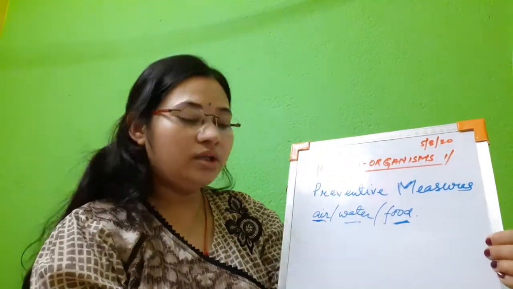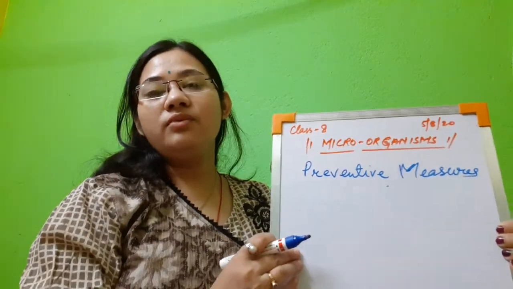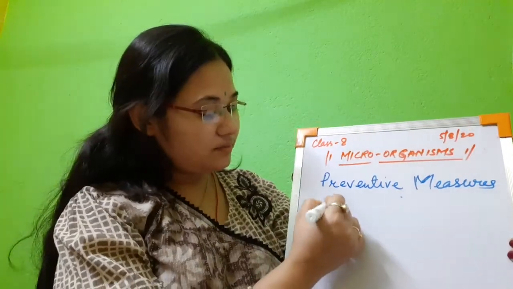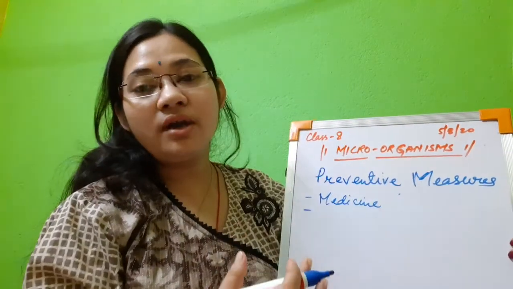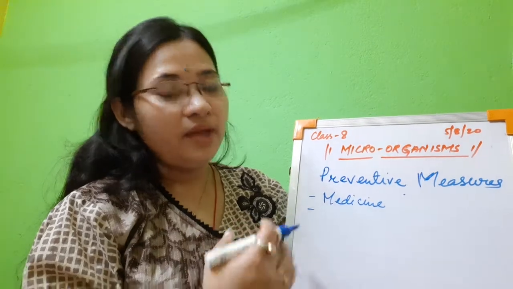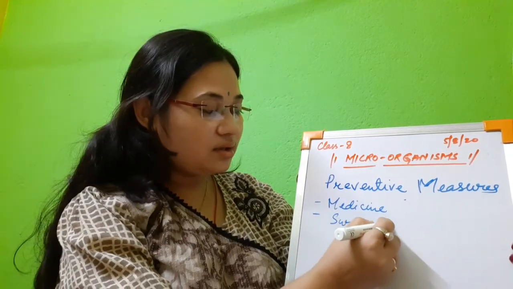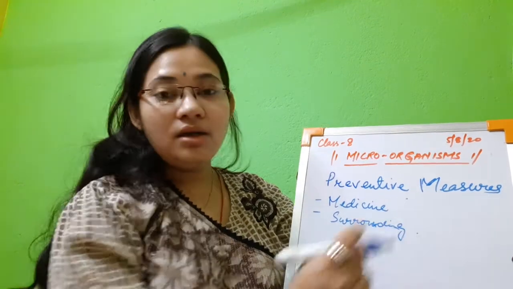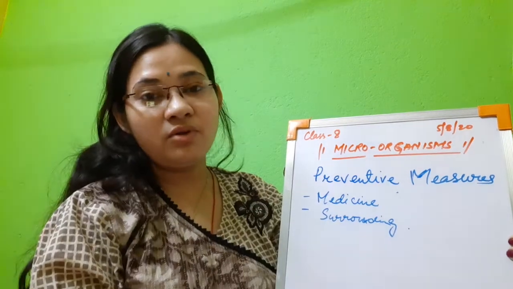Now, what are the preventive measures to be followed? There are different types. We should take medicines on time in order to kill the microorganisms which are already present in our body. We should keep our house and surroundings clean, so that mosquitoes, the vectors, don't breed and don't transmit diseases from one person to another.